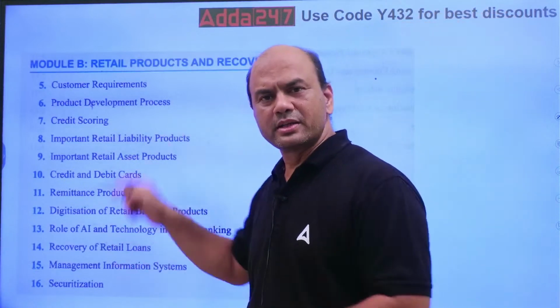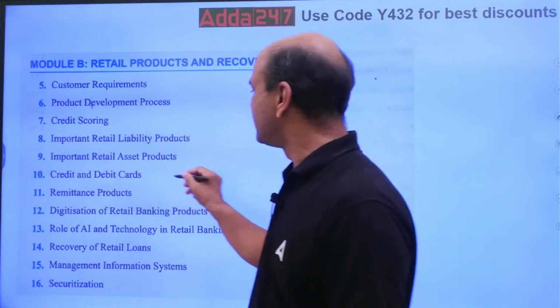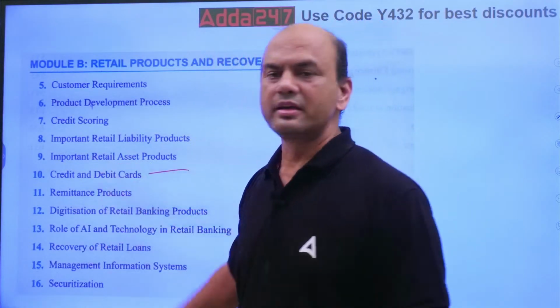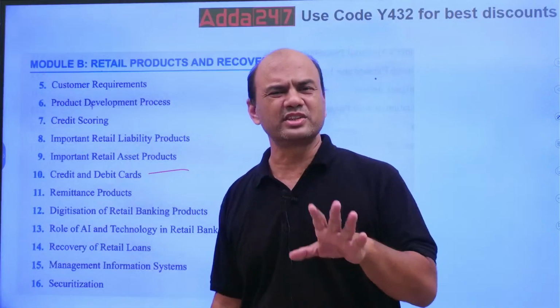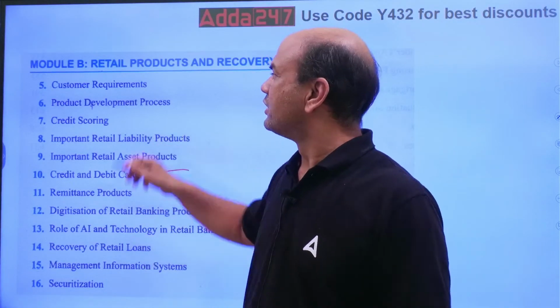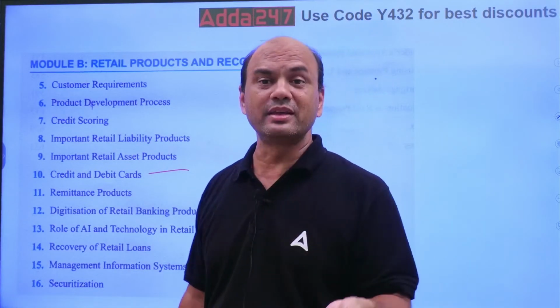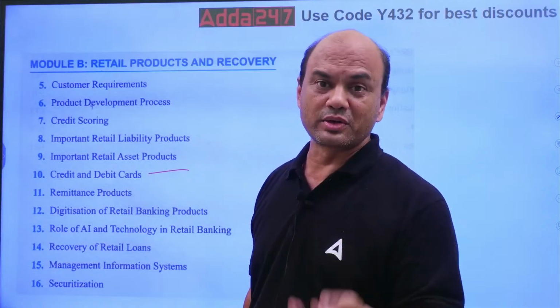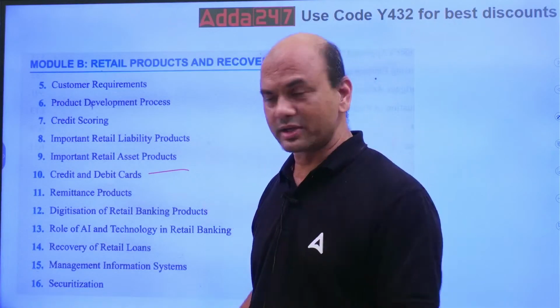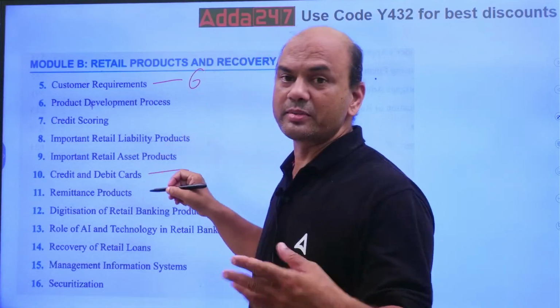Module B, complete theory. Only credit card has one numerical, and that is also a case study, not a numerical. Only dates are there. I'll come to that. First, customer requirements. What does the customer require? The 6 qualities: empathy, assurance, reliability, all these. So focus on those 6 qualities required by the customer.